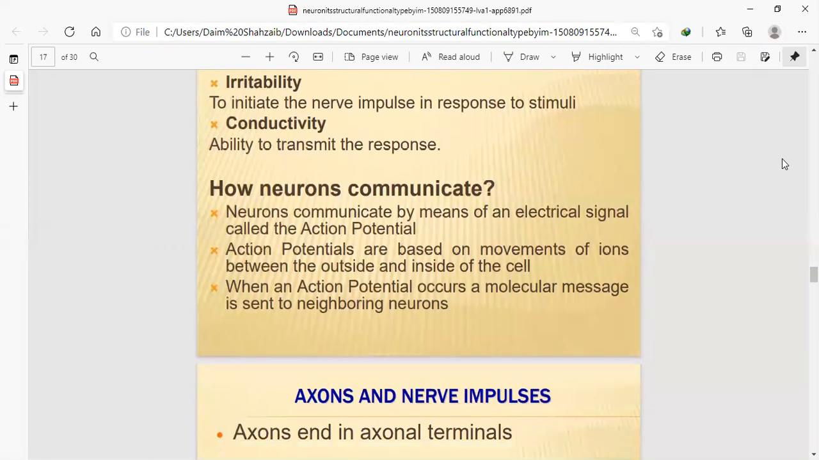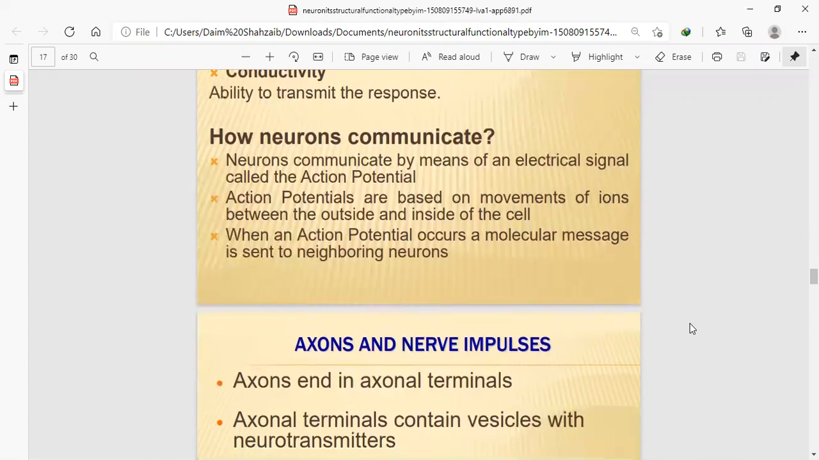How do neurons communicate? Neurons communicate by means of electrical signals. They produce electrical signals, and this signal is called an action potential. Action potentials are based on the movement of ions between the inside and outside of the cell. When an action potential occurs, a molecular message is sent to the neighboring neurons.